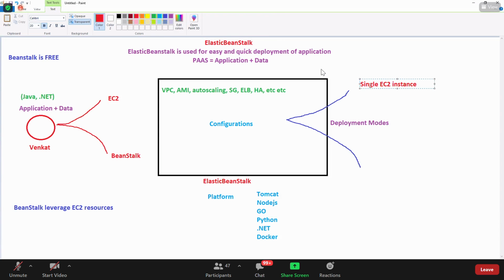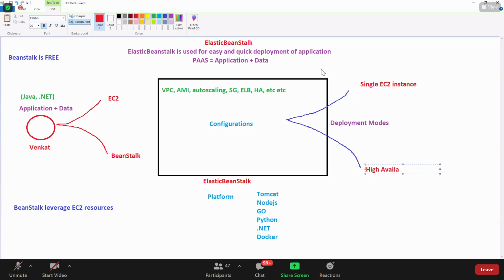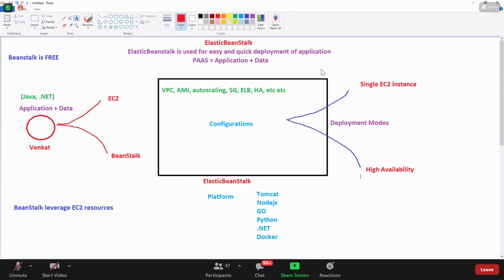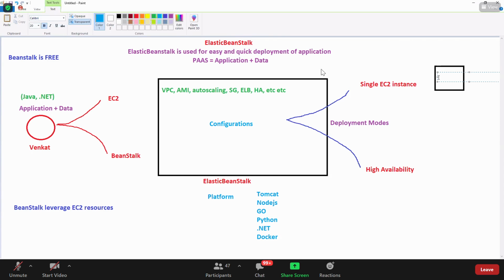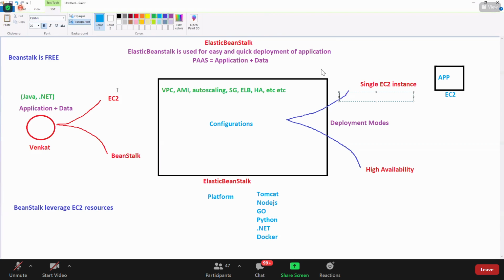You want to deploy in a single EC2 instance, or you want to deploy with high availability? Your wish. If you select the single instance, Beanstalk will launch only one EC2 instance. As you have already provided the application as a zip file, it will put it inside the EC2. Then Beanstalk will generate a URL, and that URL will be given to the customer.